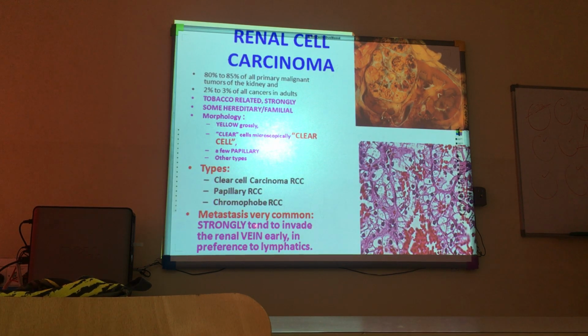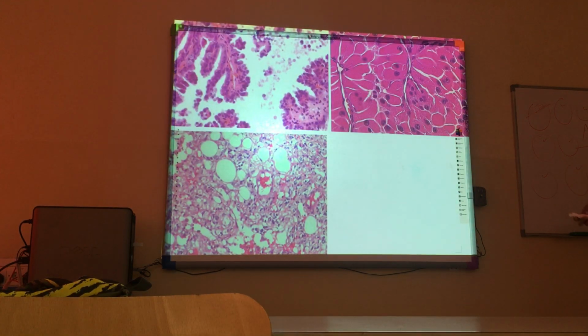So it is having a lot of invasion to the renal vein, more than the lymphatics. So it loves to go through blood vessels.